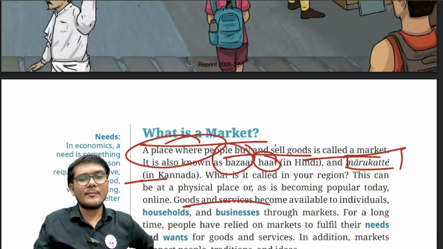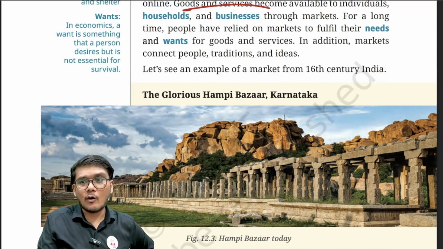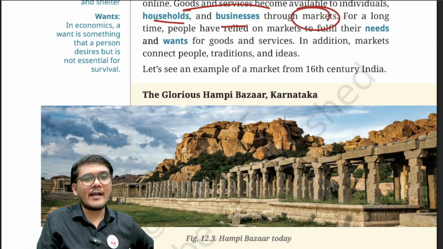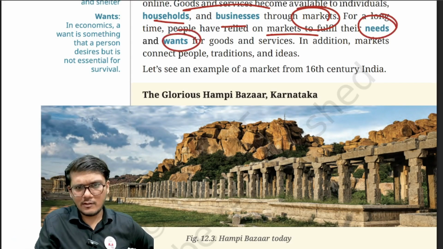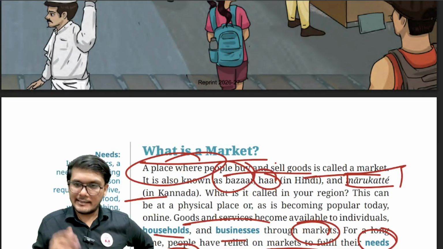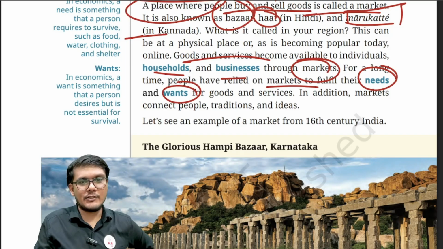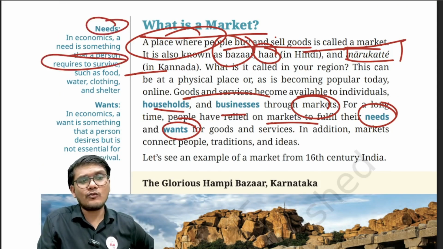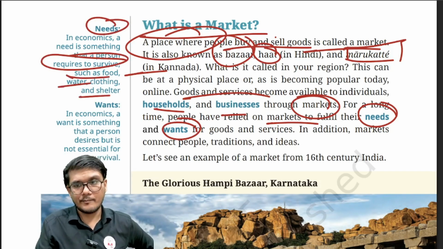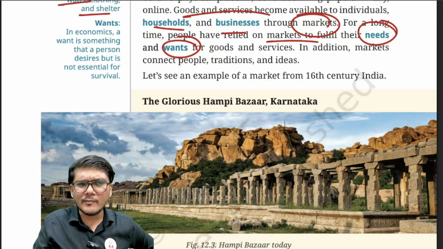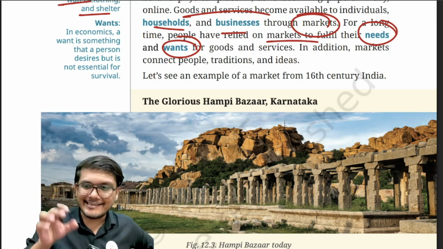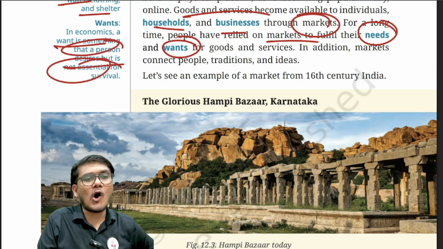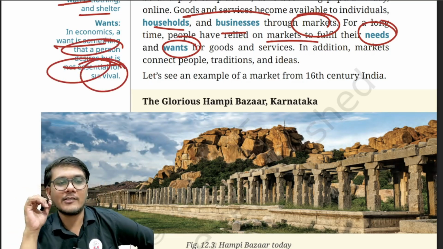Now these goods and services become available to the individual, to the household, to the businesses through the markets only. So for a long time people have relied on markets to fulfill their needs and wants. Now what is the difference between needs and wants? Needs are something that are basic in nature. As you can see the definition, a need in economics is something that a person requires to survive, such as food, clothing, shelter, water, etc. Then what is a want? A want is something that you would like to have but is not necessary for you. So in economics, a want is something that a person desires but is not essential for survival. That is what a want is.